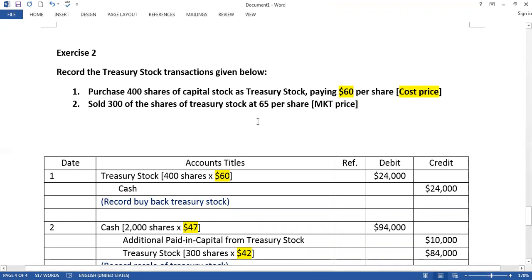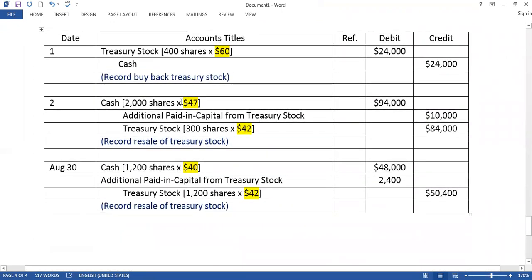So when the company sells treasury stock, it should always follow cost price. Can you remember? Treasury stock always follows cost price, right? So the company sells 300 shares for $60, and the value is $18,000.